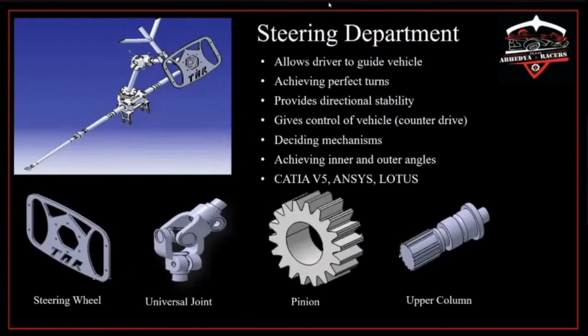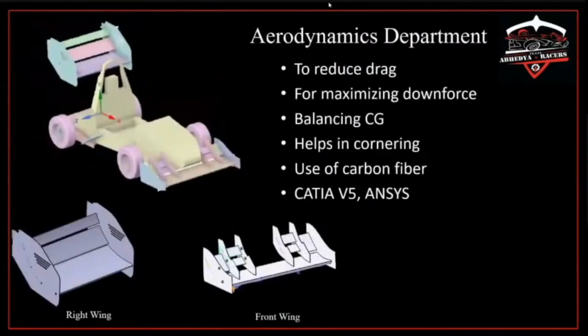Next, we have the aerodynamics department. Aerodynamics, as the name suggests, deals with the flow of air over the vehicle. This addition to the vehicle helps in reducing drag and maximizing downforce. The whole wings are made of carbon fiber. Their design determines the functioning of the vehicle. This helps us during cornering. We use CATIA, ANSYS and some other software for designing and analyzing. It affects the overall performance of the vehicle.